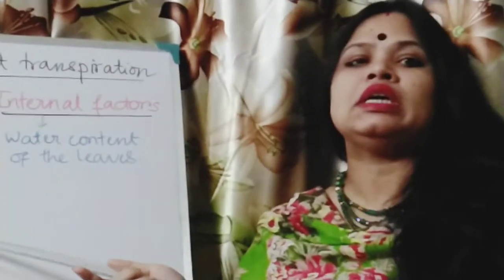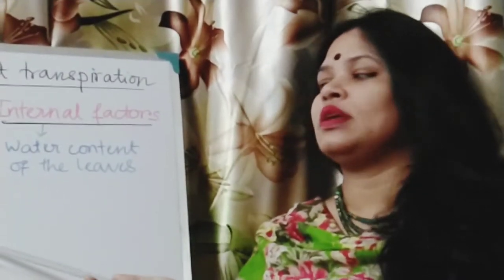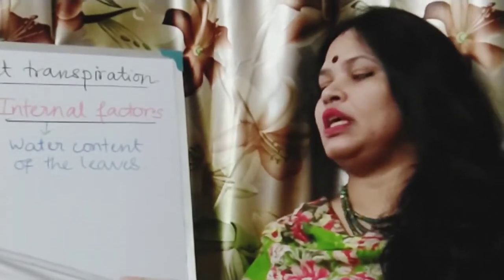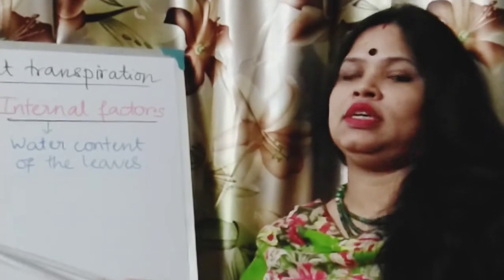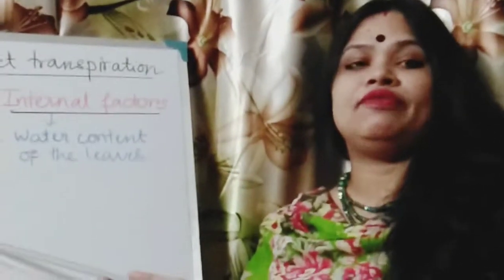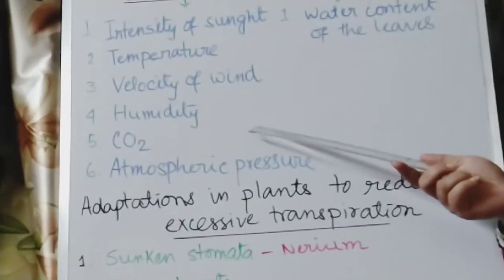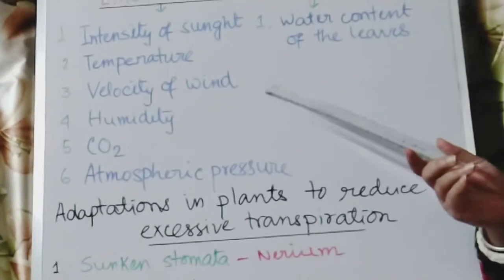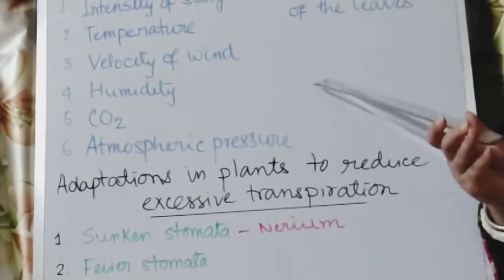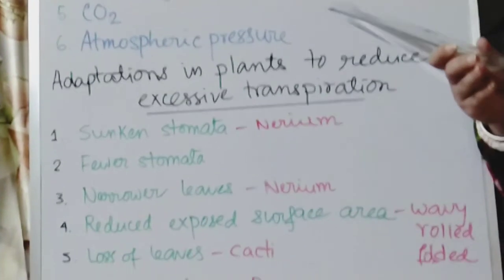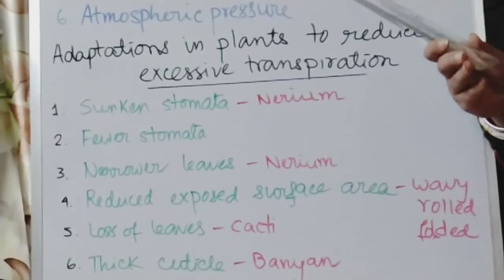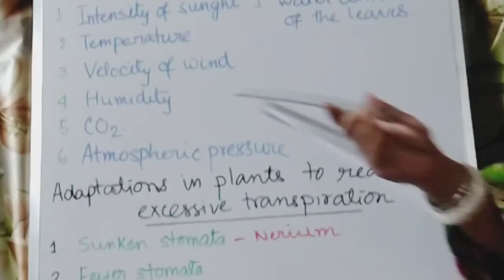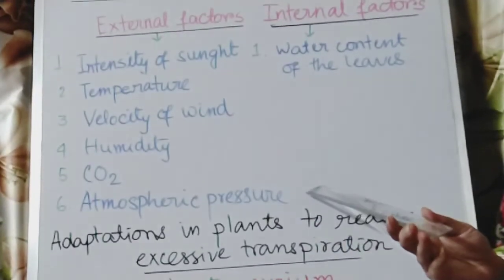Then the humidity. If the outside condition is humid, then it affects the transpiration, and the transpiration will be less. Carbon dioxide content. If the outside carbon dioxide content is much more, then the transpiration will be less. Next, atmospheric pressure. Transpiration increases with the reduction of the atmospheric pressure. So if atmospheric pressure is more, then the transpiration will be less. So these three factors are inversely affecting transpiration.